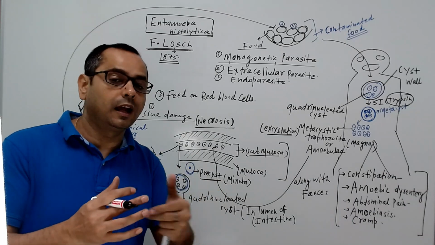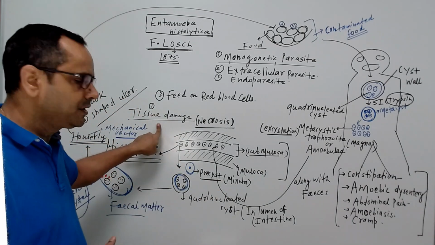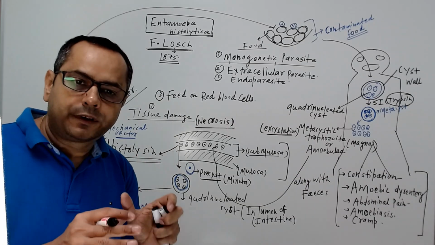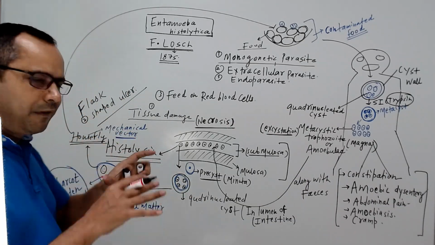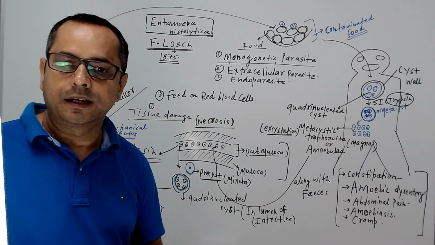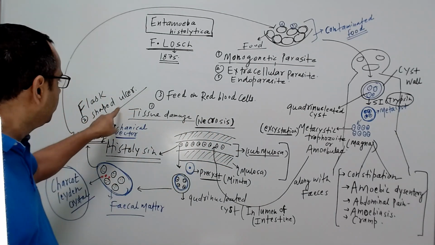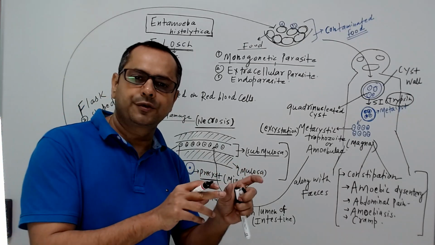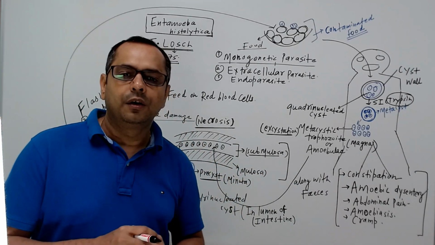What happens in the large intestine? Tissue damage because of that histolysine. Because of tissue damage, a flask-shaped ulcer we can see in the large intestine,